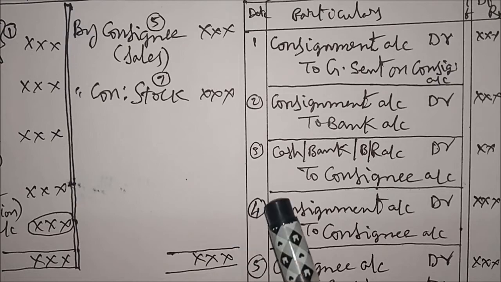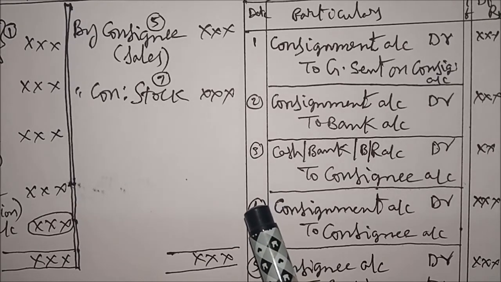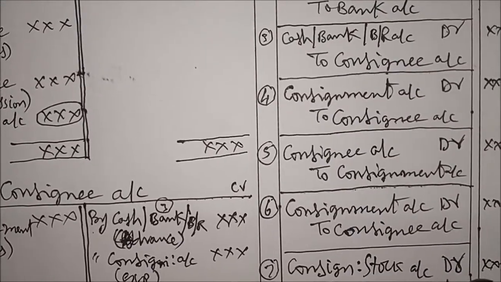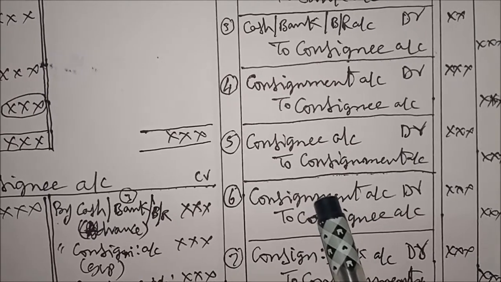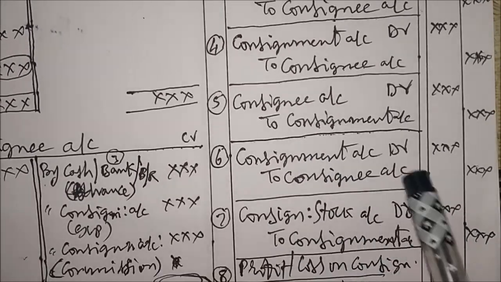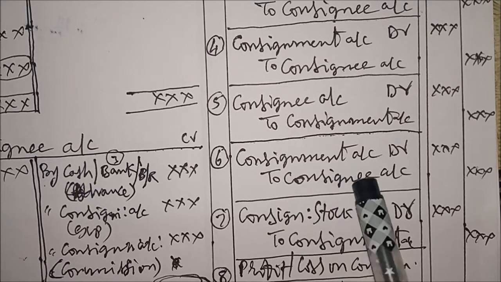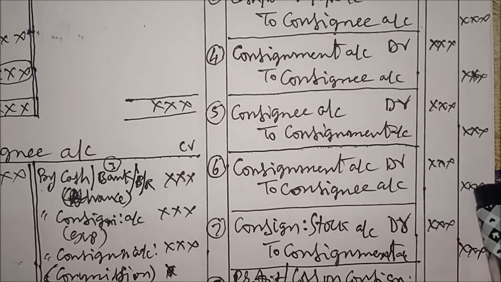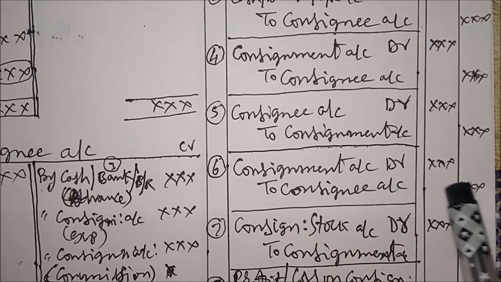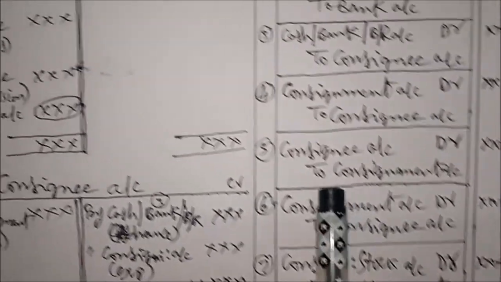Here you can show like this. Consignment account debtor to consignee account, sixth one, for commission.